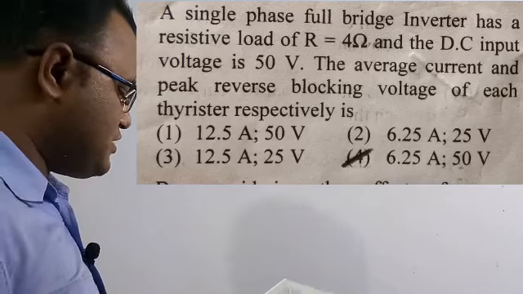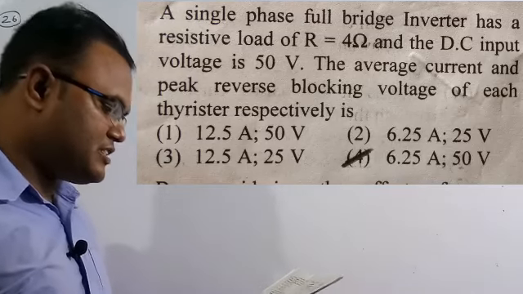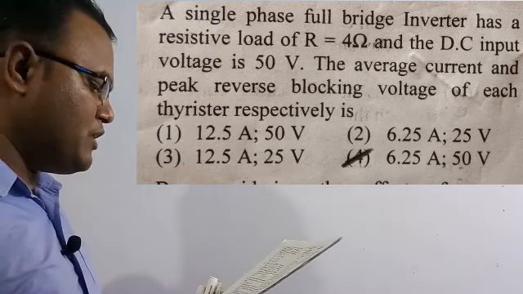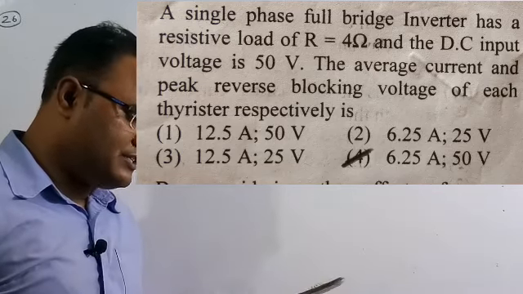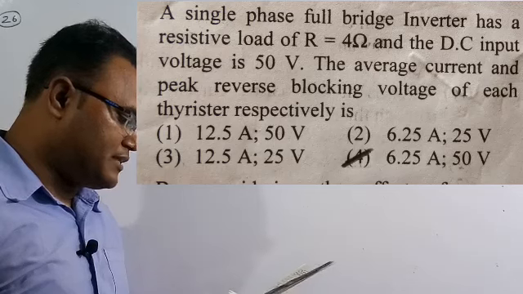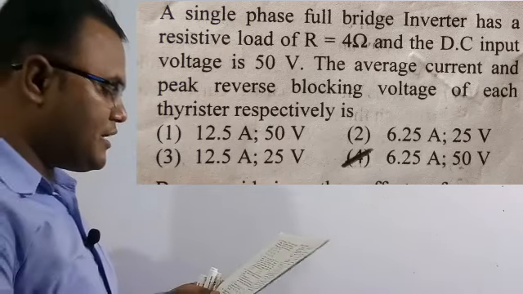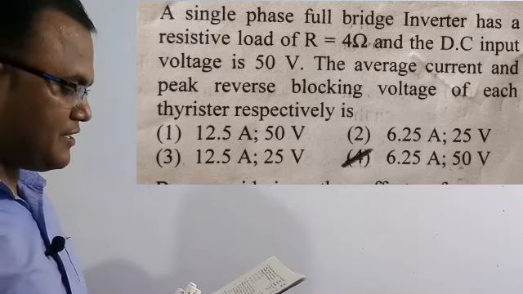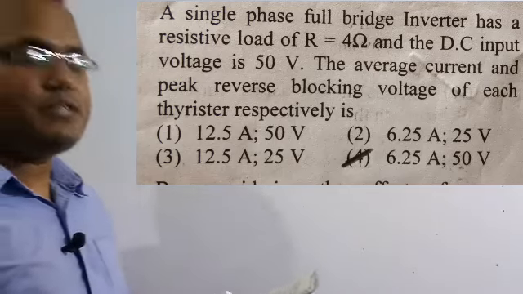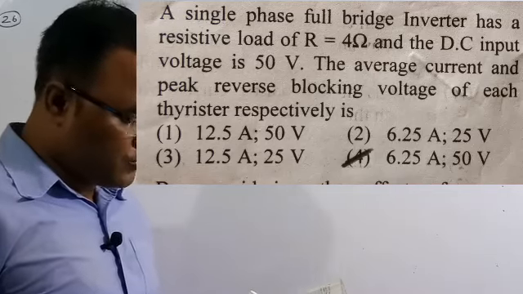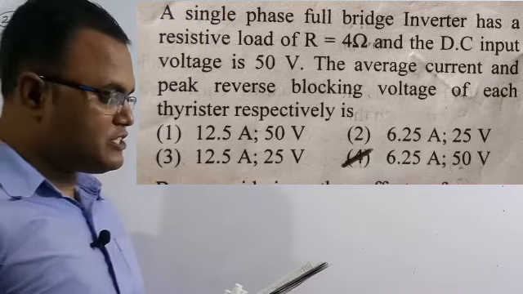So now let's solve the 26th question. The question says that a single phase full bridge inverter has a resistor load of R is equal to 4 ohm and the DC input voltage is 50 volt. The average current and the peak reverse blocking voltage of each thyristor respectively is. Here they are giving a single phase full bridge inverter, the load is purely resistive with a resistance value of 4 ohm, and the input DC voltage is 50 volt.